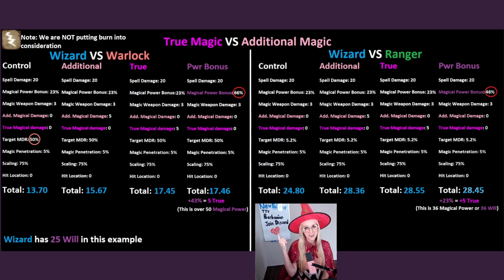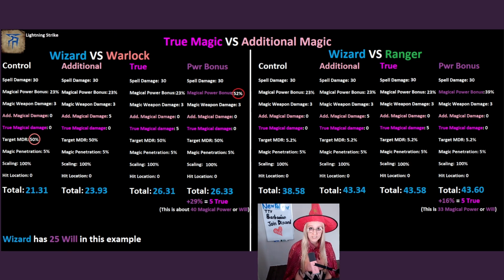I'm now going to move on to the next example. I wanted to do this example with a higher damage dealing spell like lightning strike. The scaling also changes here. So instead of 75% scaling, you have 100% scaling. If a wizard uses lightning strike against a 50% magic damage reduction warlock, true magic damage would do approximately 3 more damage than the additional magic damage. On the flip side, against a ranger with 5.2% magic damage reduction, true and additional magic damage would do about the same.